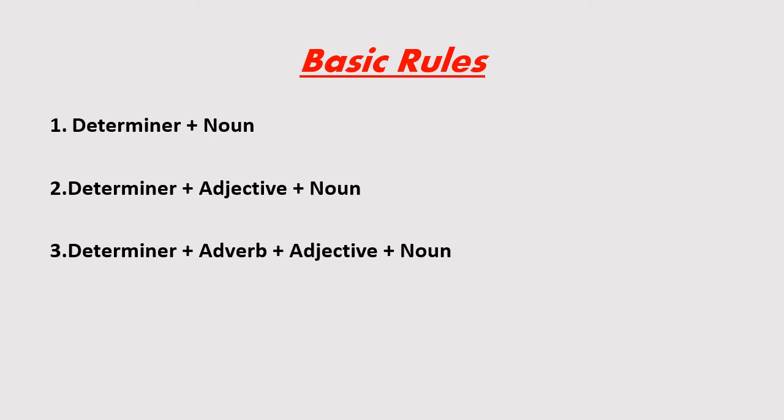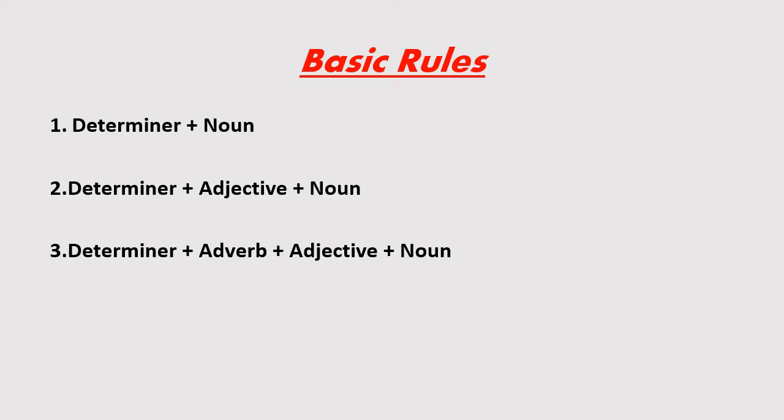Number 1, when we get one word after the determiner, the word will be the noun in the sentence. Number 2, when we get two words after the determiner, the first word will be an adjective and the second word will be a noun in the sentence.